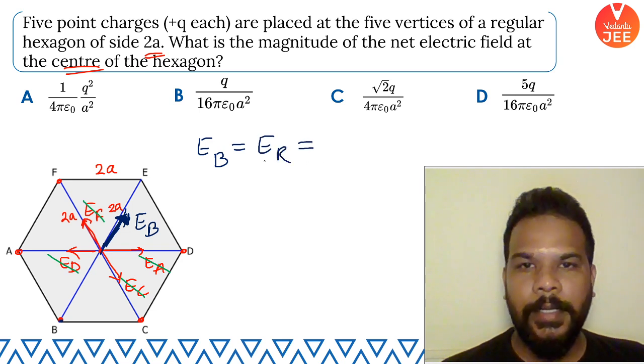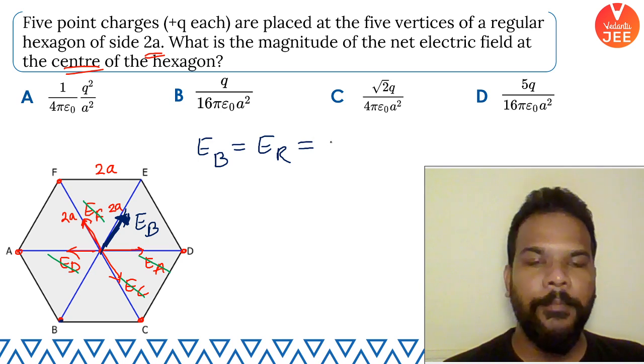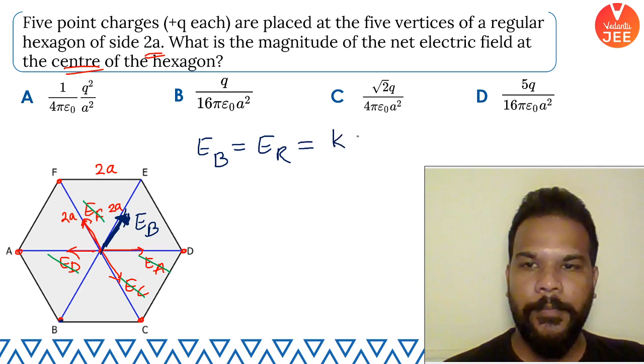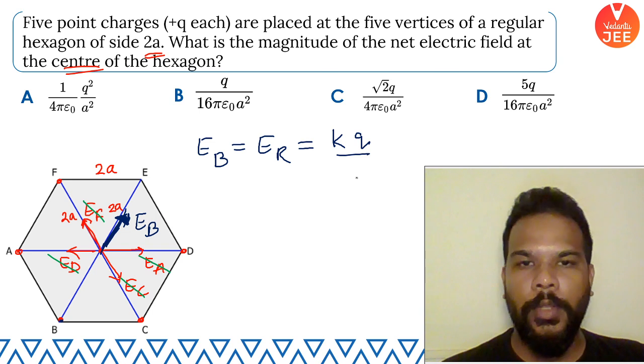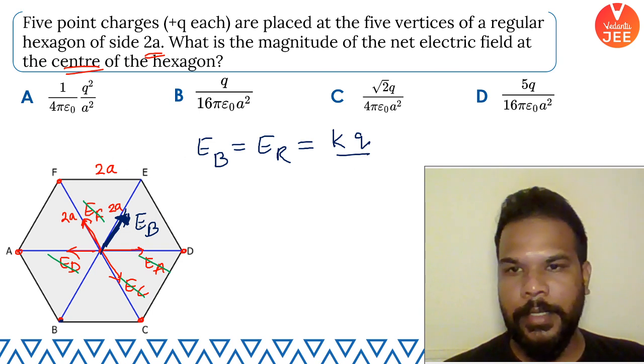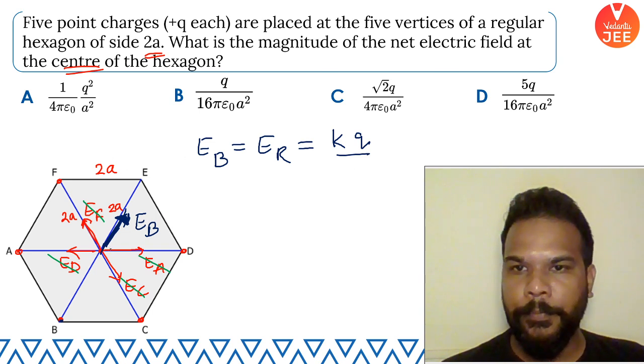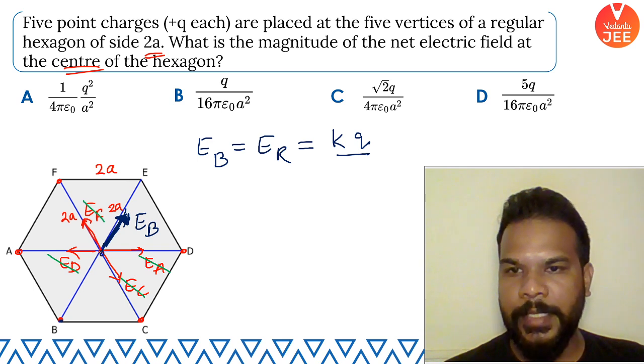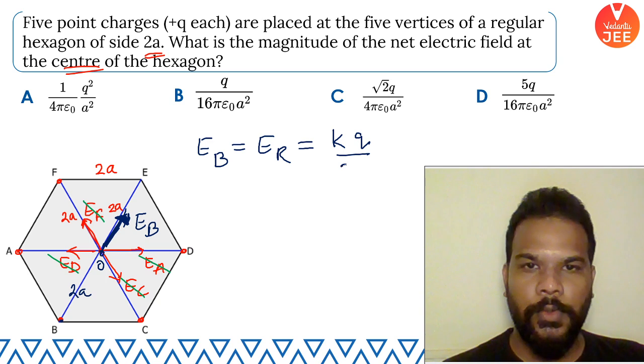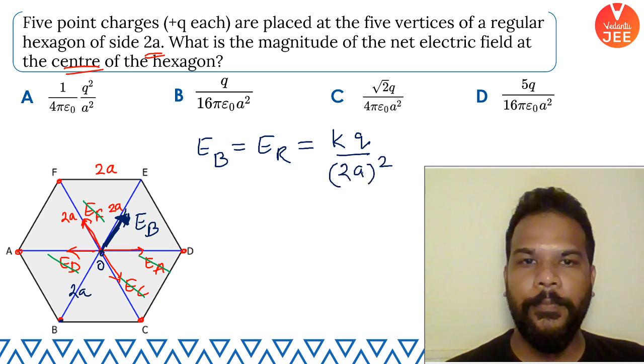I'm writing it as K Q by R square, and R is the gap between the center and B, that is 2A. So (2A) square.